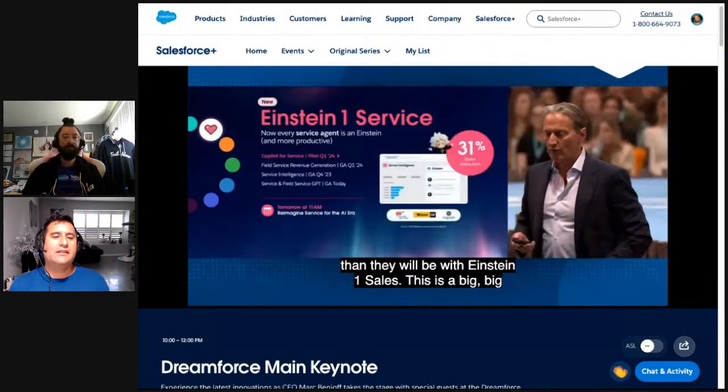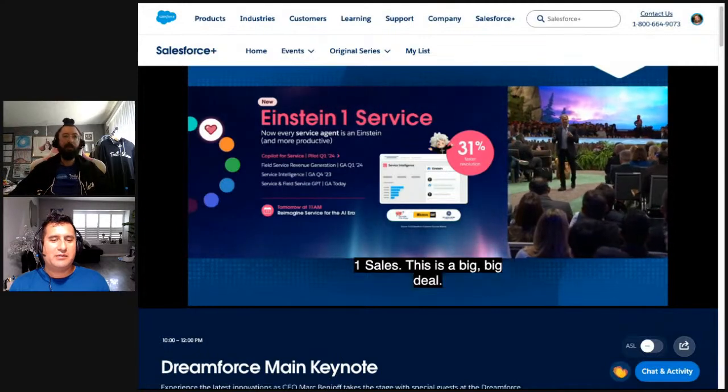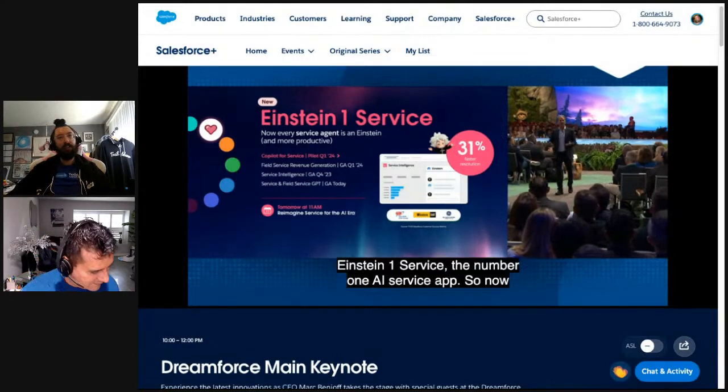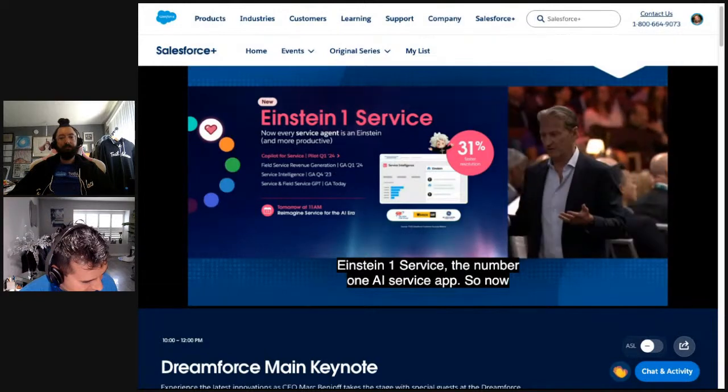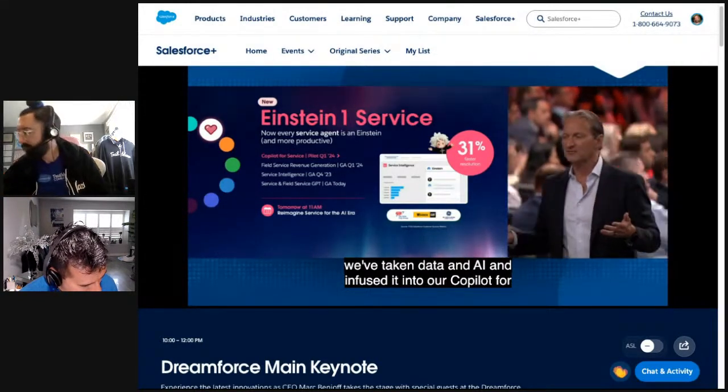An Einstein 1 service. Yeah, the Einstein layer on each service app. Yeah. So now on top of that, we take everything, data and AI, and infuse it into our Copilot for service. This gives you automatic responses and answers to your questions.